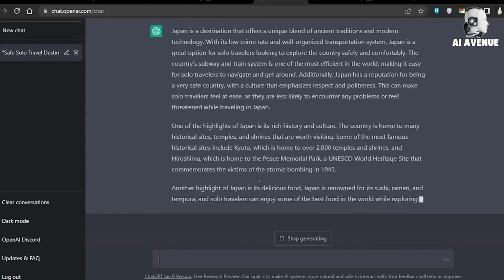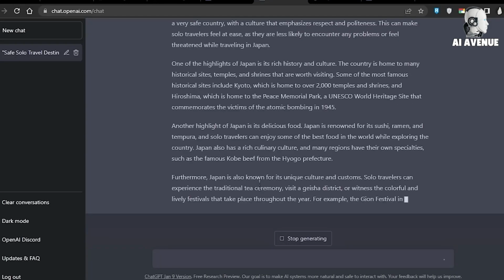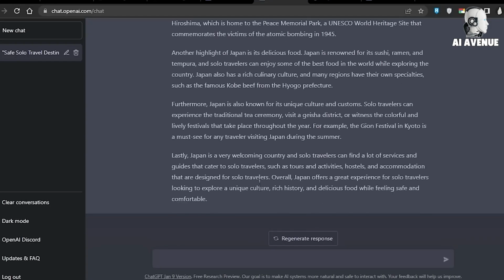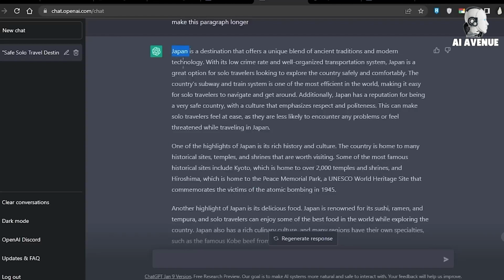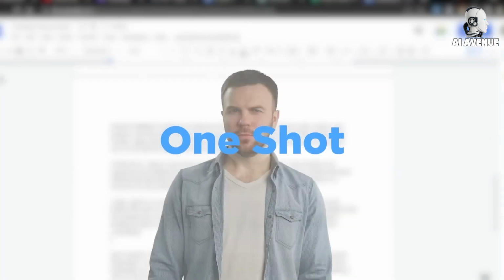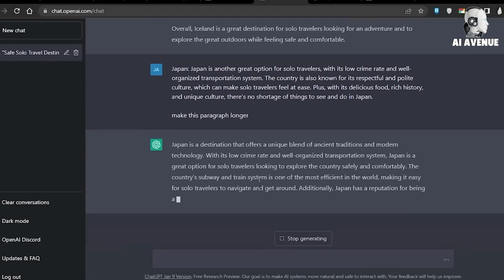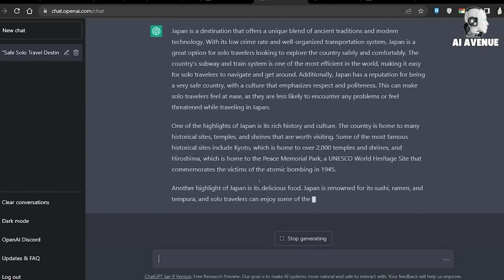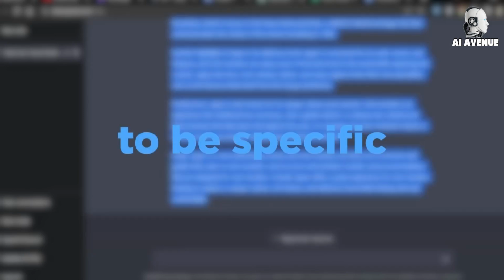I found that when you ask ChatGPT to generate a full-length YouTube script or a blog post all in one shot, you really don't get that long of content. But if you break it up and you ask ChatGPT to generate specific sections or expand on specific sections of the initial content, you're able to get much longer pieces of content.